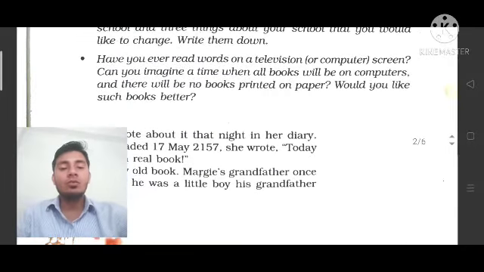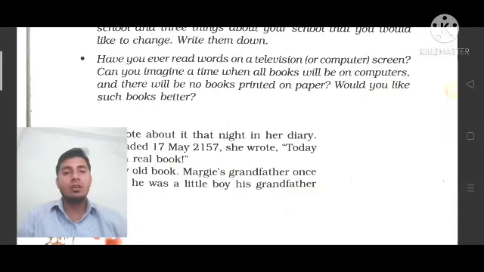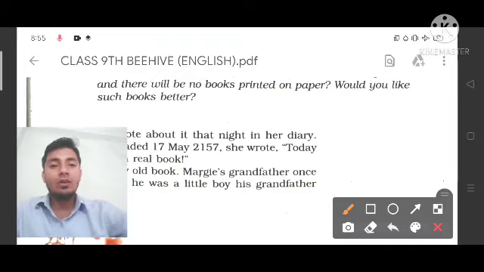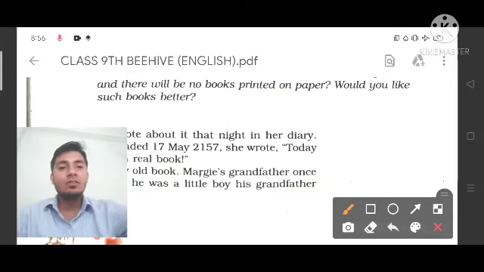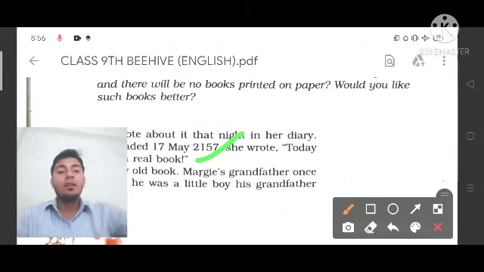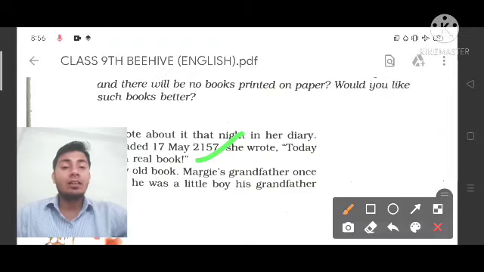I have told you about this chapter already a lot, that this chapter is set in the future. What is the meaning of set in the future? It means this is set in 17 May 2057. The characters put in this chapter are related to 17 May 2057.